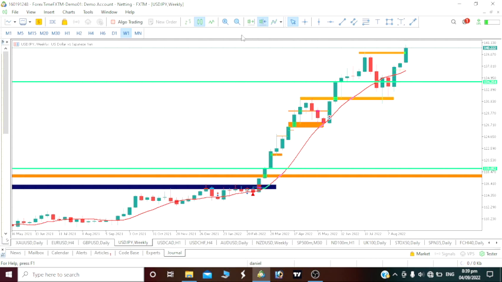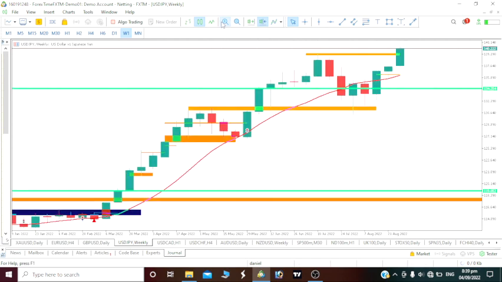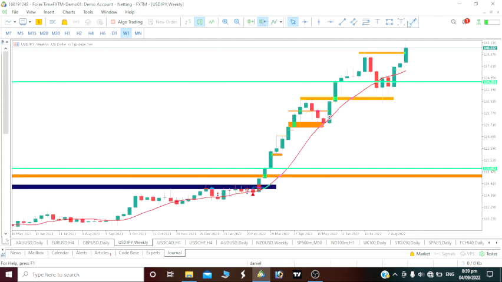Now look at it on the weekly time frame. Our USD to our JPY is actually strong, which means it's going bullish. Let's see it this way. There was an impulse move, and a correction was made there. We saw this huge impulse move upward, and we had a correction on the weekly time frame. We see another huge impulse move, right? There was a little bit of a correction here. What are we expecting next? Another huge impulse move upward again on our USDJPY.